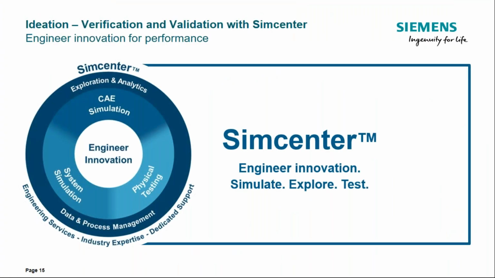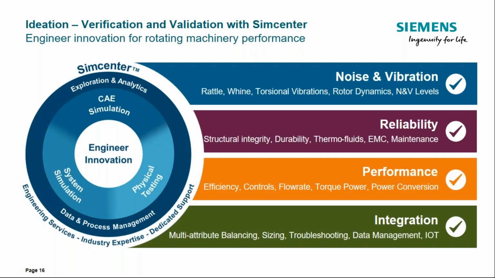The second critical step in ideation is verification and validation. So the need to investigate performance has led to the creation of an extension for CAE, or 3D simulation, and system 1D simulation. Although it is baptized SimCenter, it is the same unique environment as NX, and the names are sometimes used interchangeably. And for rotating machinery, what we're seeing in the market right now is that the usage of simulation typically falls under these 4 categories.